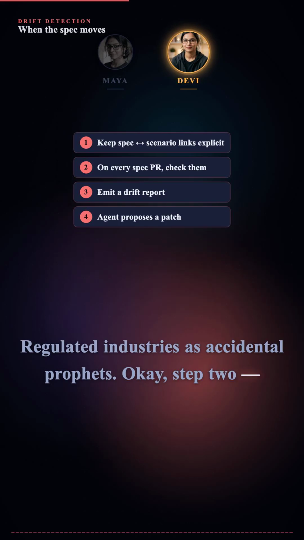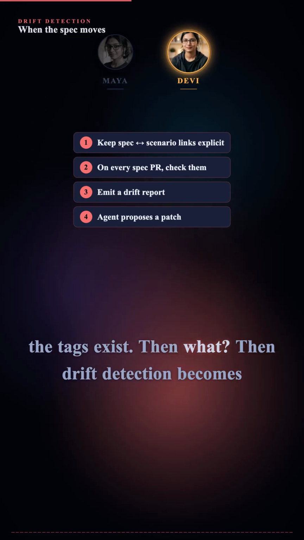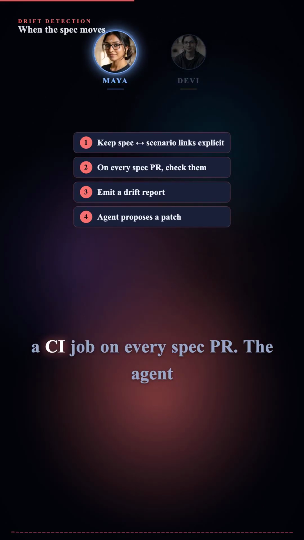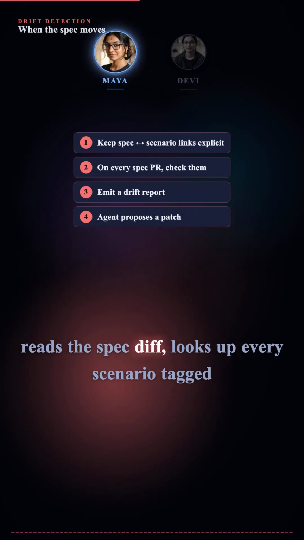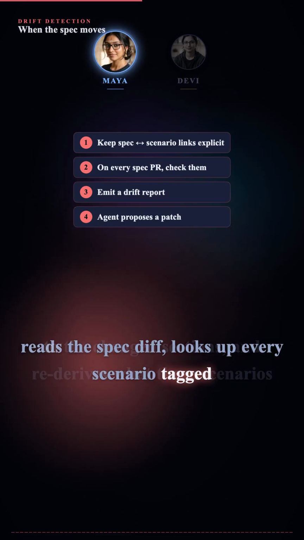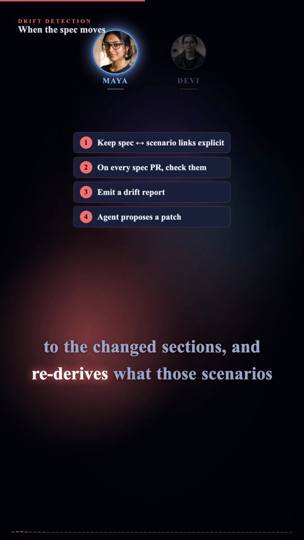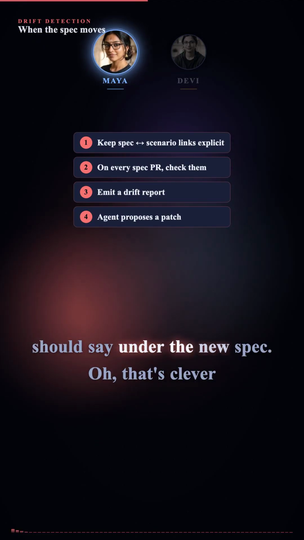Okay, step 2. The tags exist. Then what? Then, drift detection becomes a CI job on every spec PR. The agent reads the spec diff, looks up every scenario tagged to the change sections, and rederives what those scenarios should say under the new spec.